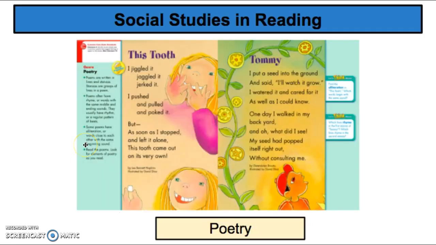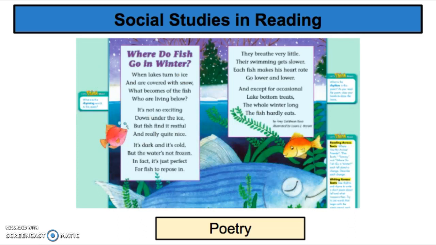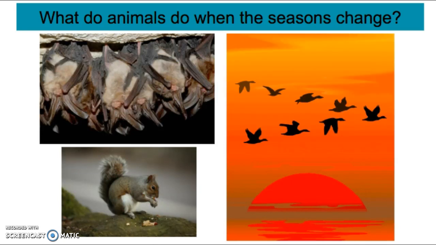I do want you to do this social studies in reading, so it's poetry. So you're going to read 3 or 4 different poems. So here's 2 of them, and then 3 poems. So you're going to read these and talk with your partners about why these work with the theme of the week. Finally, I just want you to think about what do animals do when the seasons change, and you will write about this in your notebook.